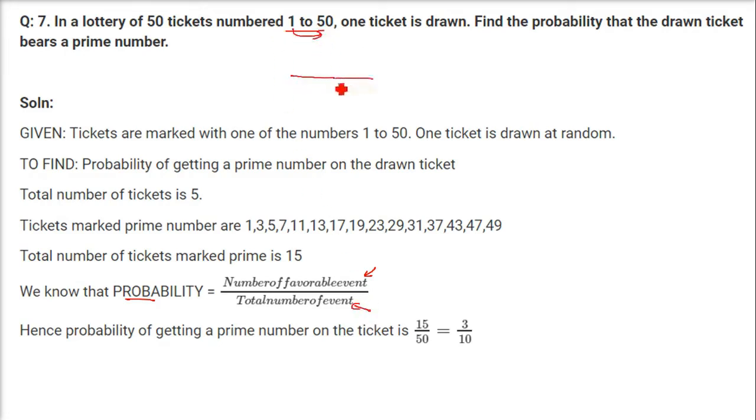So 1 to 50 is there. So how many events are there? 50. And how about the prime numbers? If you write the prime numbers between 1 and 50, these are the list, and the prime numbers are those numbers which are divisible by 1 or themselves only.